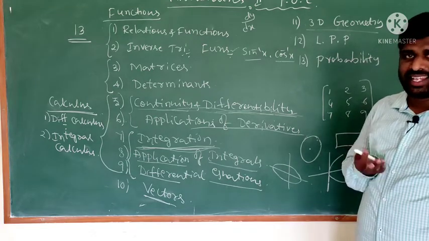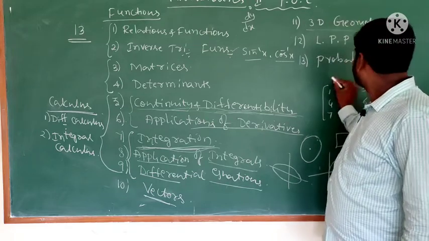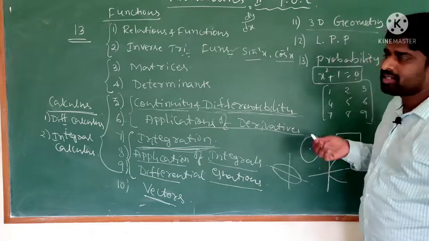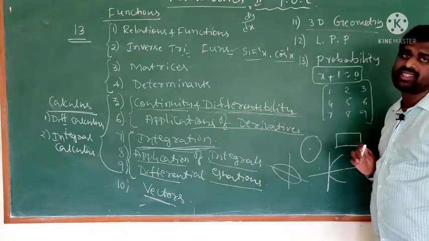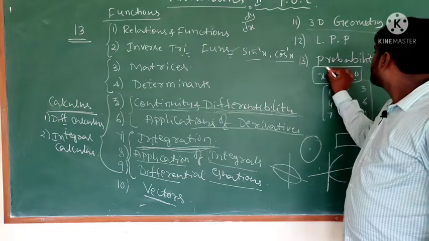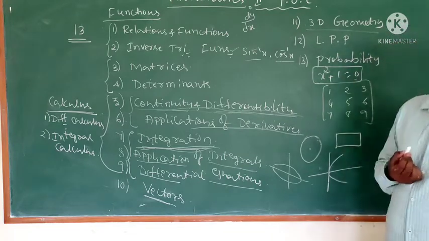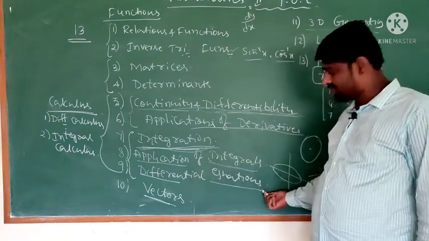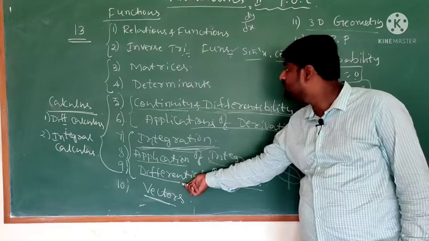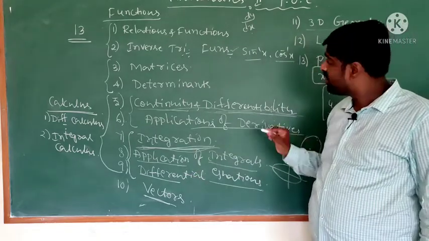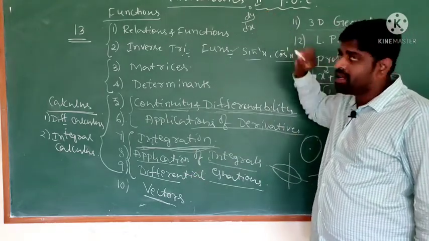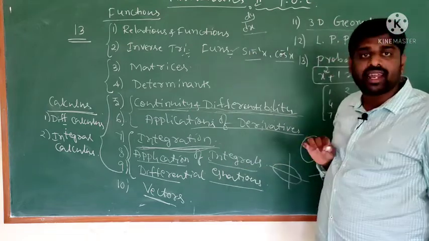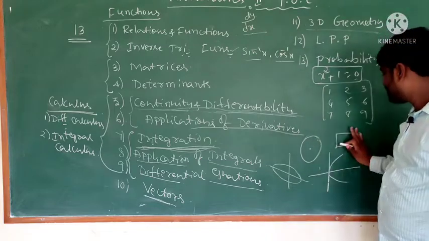So what does linear equation mean? You know that x plus 1 is equal to 0. This is called a linear equation. A quadratic equation means x square plus 1 is equal to 0. Here, a differential equation means an equation containing d by dx, that is, derivatives like dy by dx. What is that? Show me one example, sir.